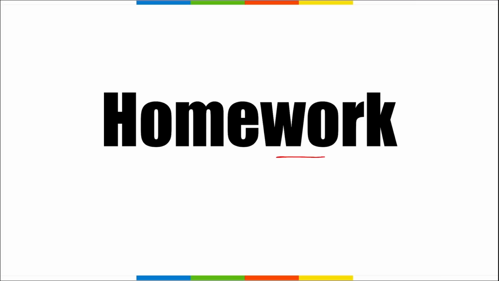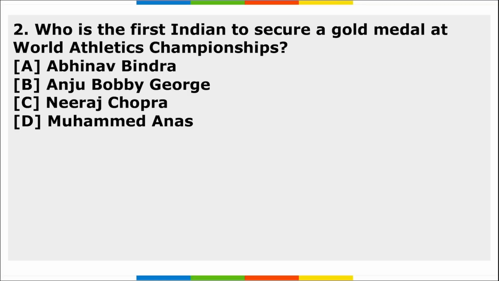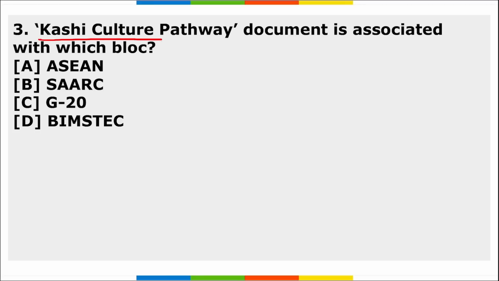Next is your homework section. First, India is set to open a climate change and health hub in which city in partnership with the Asian Development Bank? Next, who is the first Indian to secure a gold medal at the World Athletics Championship? Third, Kashi Culture Pathway, a document, is associated with which bloc? So these are your 3 homework questions, friends, and I want to see maximum participation in these homework questions.